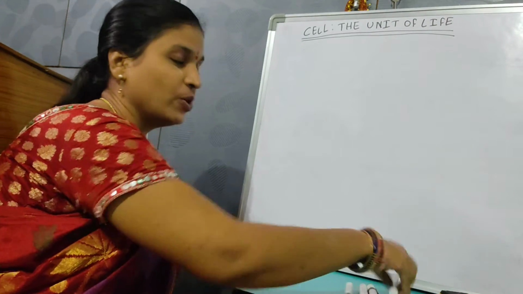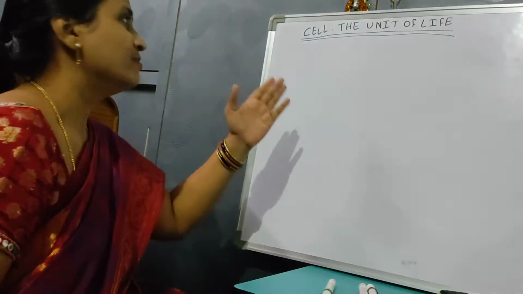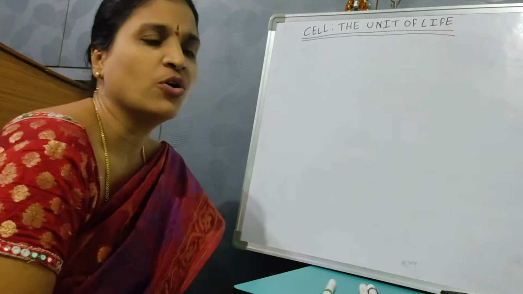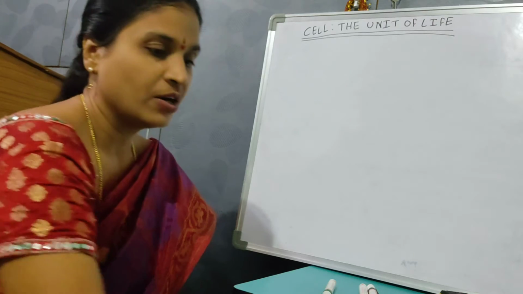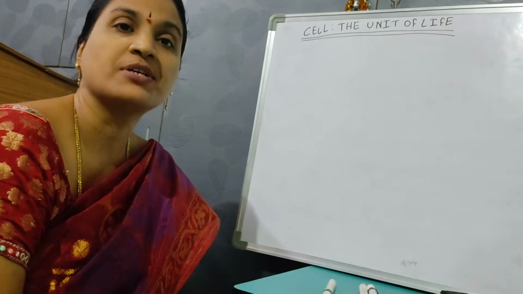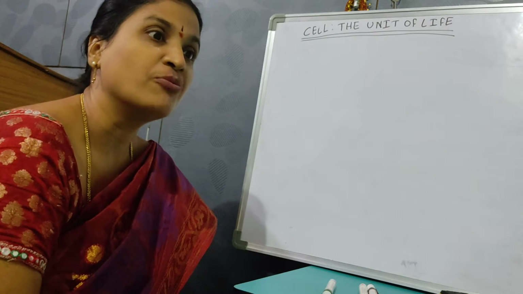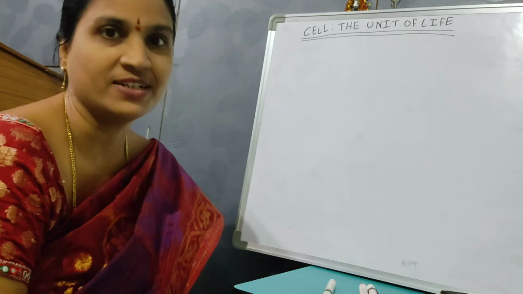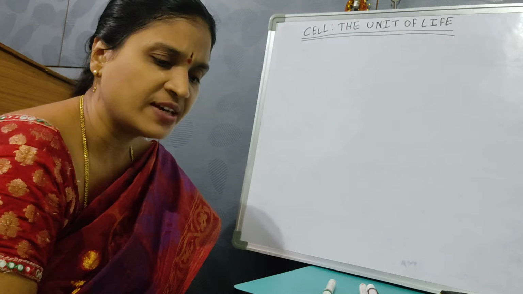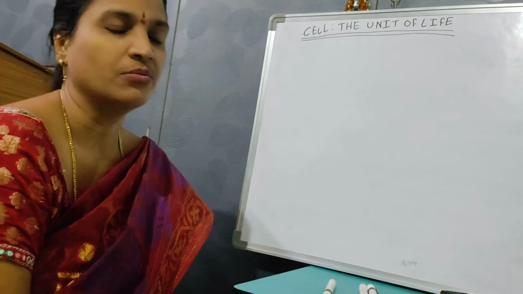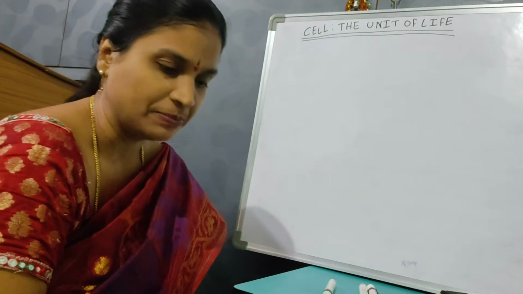In this video, we are going to study about the cell, the unit of life. All living organisms are made up of cells. Sometimes some living organisms are made up of a single cell, they are called unicellular. Sometimes they are made up of many cells, they are called multicellular organisms. So we can say all living organisms are mainly composed of cells.